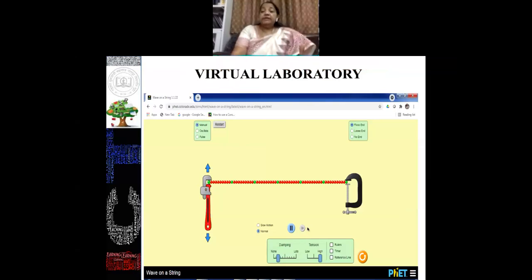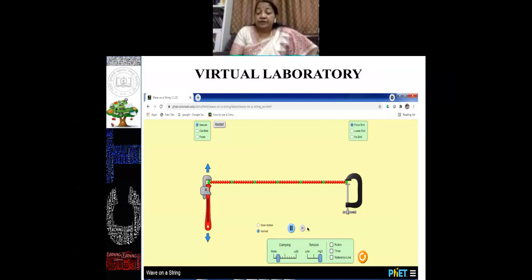Similarly, nowadays, if you look, some science teachers say that laboratory experiments are not possible. But Colorado University has developed very good virtual laboratories. These are all physics experiments which are available. If you look at pet.colorado.edu, you will find this type of virtual laboratories readily available, where you can conduct all these experiments virtually with your students.